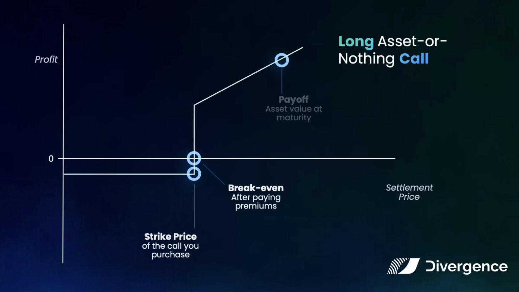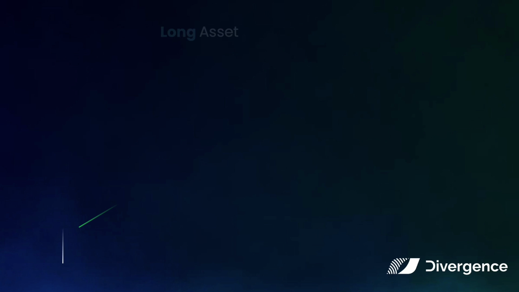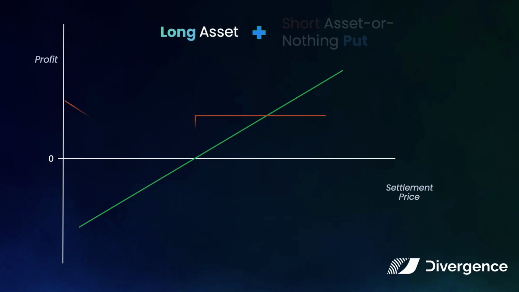Now, to buy an asset or nothing call, you have to buy a Spear token from the pool using a premium paid in wrapped Ethereum. Your profit in this case is the difference between 1 asset and your paid premium. Otherwise, you lose your premium. As you can see, the expected payoff for the long asset and sell asset or nothing put is equal to the long asset or nothing call.